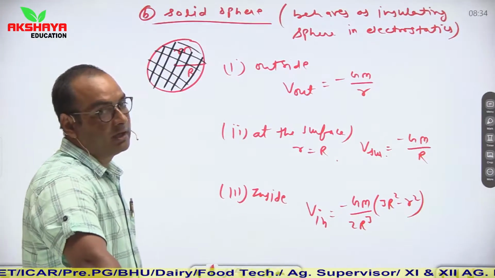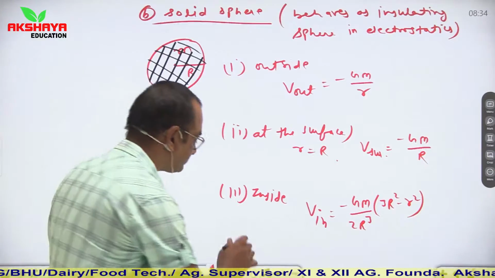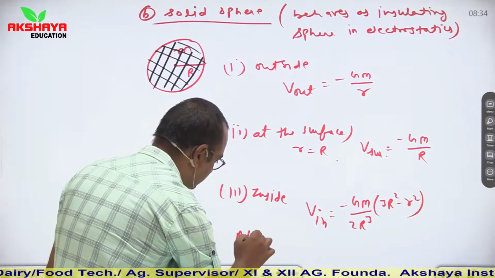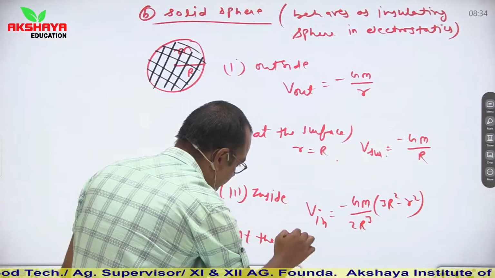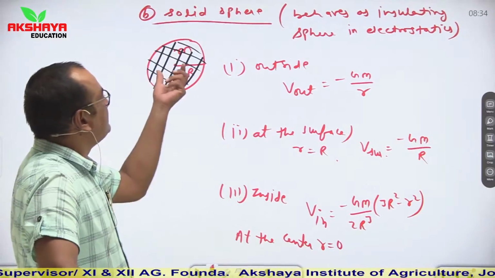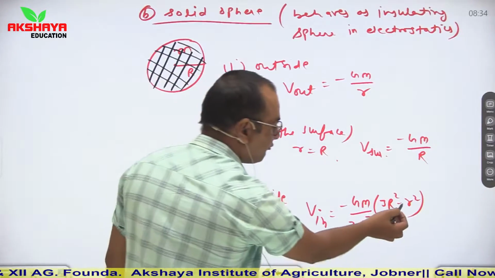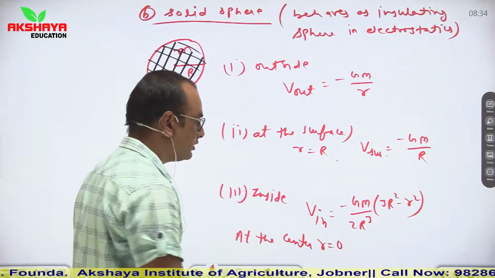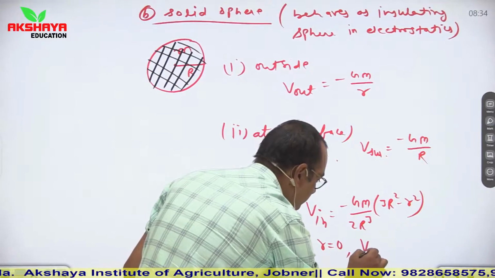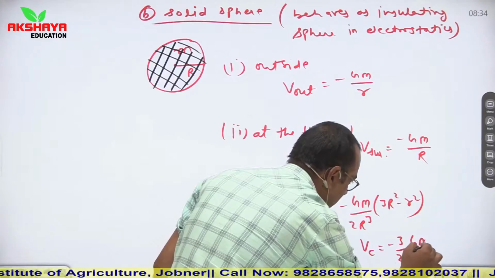Now see, if you have to calculate gravitational potential at the center, at the center small r is equal to 0. At the center of the solid sphere, small r is equal to 0. So if we place small r is equal to 0, then Vc is equal to minus 3 by 2 Gm upon r.